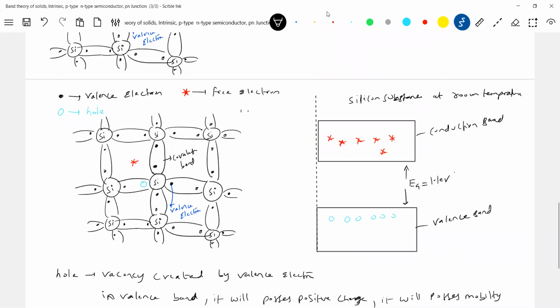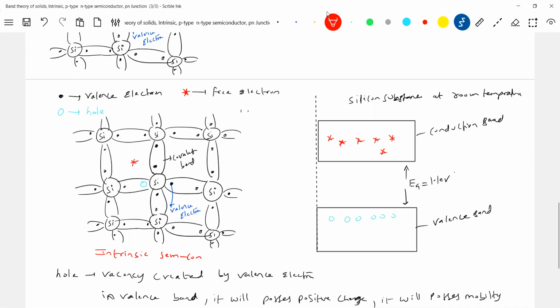So it's a pure semiconductor. So what do you mean by intrinsic semiconductor in its purest form? Semiconductor in purest form. What is the energy band diagram for an intrinsic semiconductor? You have to show a few holes and a few free electrons. But sir, I'm doing this experiment at absolute zero.